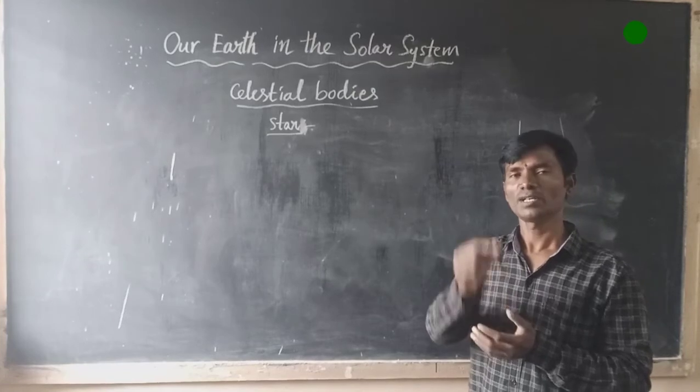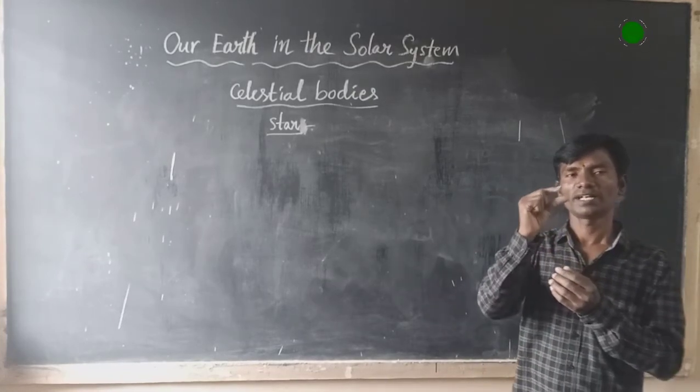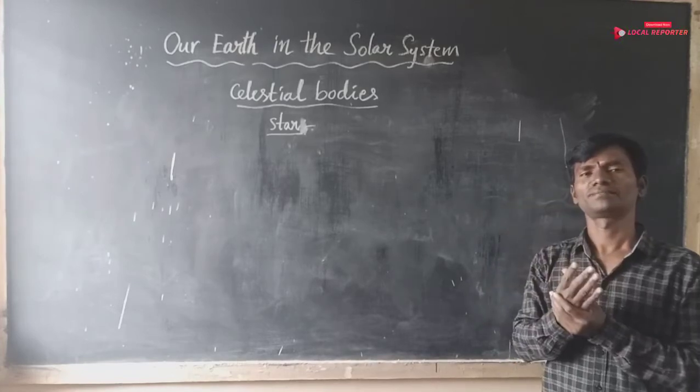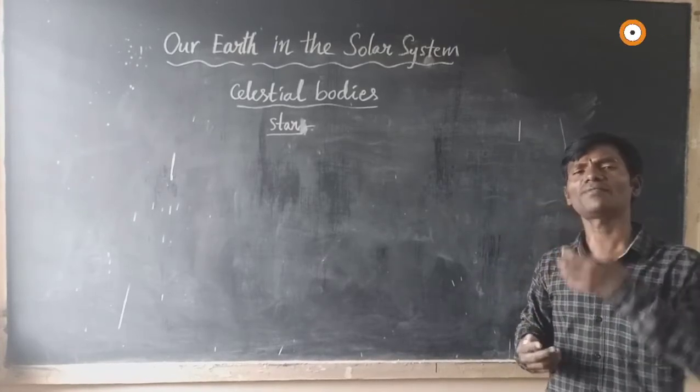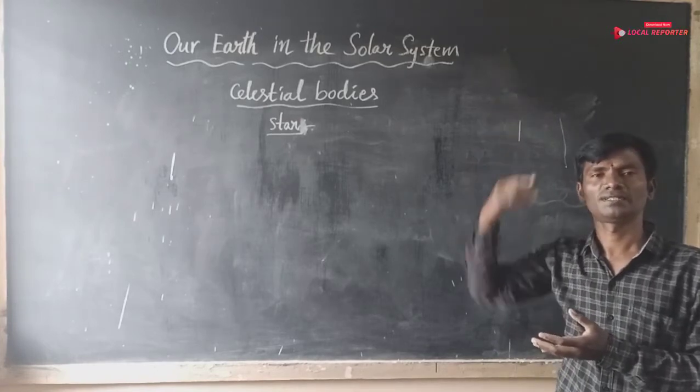We observe that they look so tiny because they are very far from us, millions of kilometers far away.